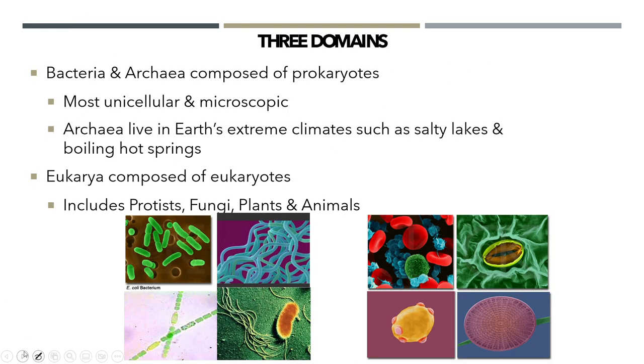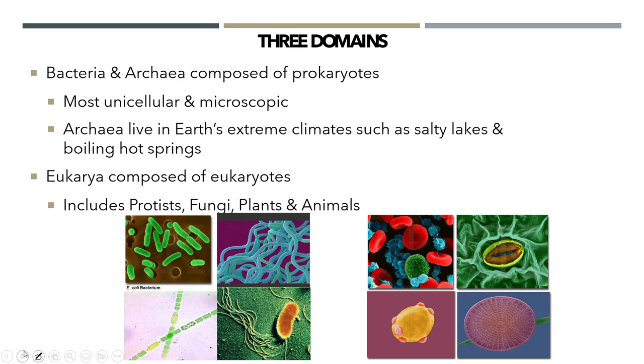All right, 3 domains. We've got bacteria and archaea. They're composed of prokaryotes. Most are unicellular and microscopic. Archaea live in the Earth's extreme climates, such as your salty lakes, your boiling hot springs, right? Just like we said, we believe the first living thing was archaic, being able to withstand that extreme environment when the Earth was starting to form.